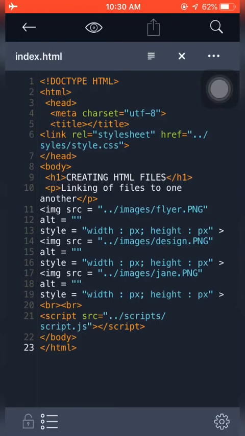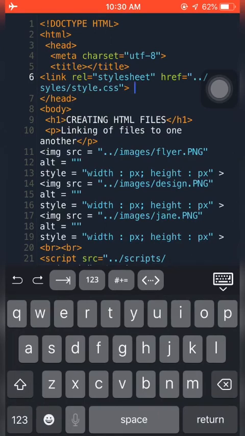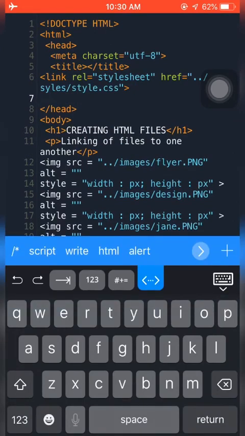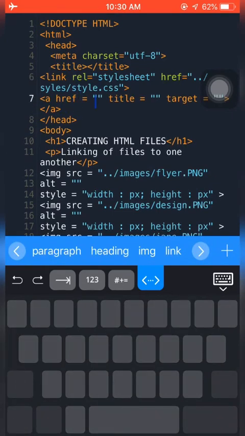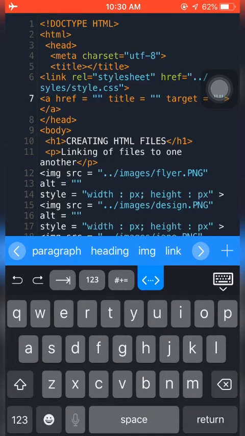So we'll use something we call the link. We'll get to these ones later on. So you see, href is just like the source for images and for the script. So we'll have to specify the path or the place where our social.html is. You get it? Because our social.html and index.html are all in the same folder, which is HTML.